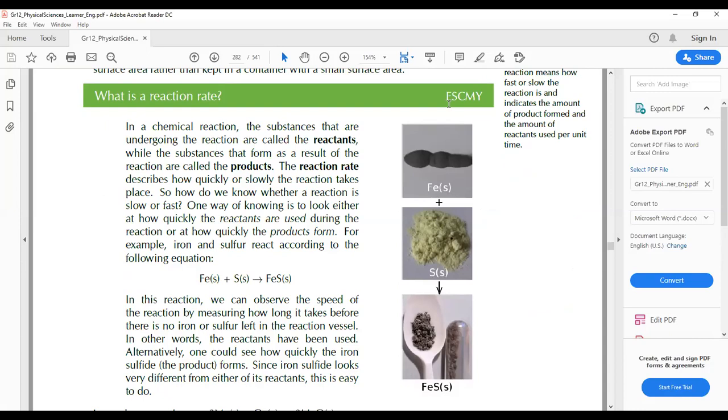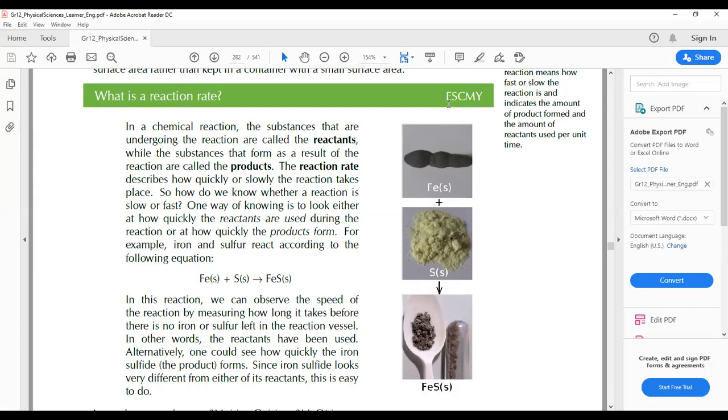So the reaction rate describes how quickly or slowly the reaction takes place. So how do we know whether a reaction is slow or fast? One way of knowing is to look either at how quickly the reactants are used during the reaction or how quickly the products are formed. So you can look at one of the two. You can either focus your observation on the reactants, because as they react together there is some chemistry happening between them, or you can look at how fast the product is forming during the chemical reaction.